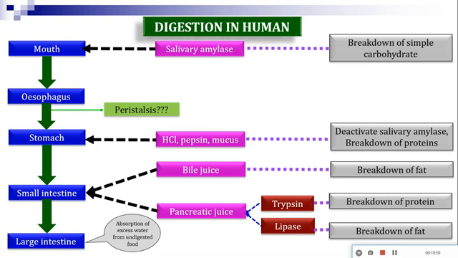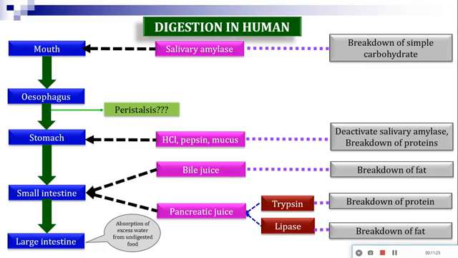Secondly, it kills microorganisms. Then besides HCl, a small amount of pepsin and mucus is secreted by the stomach. So ultimately, that pepsin breaks down a small amount of the protein part.